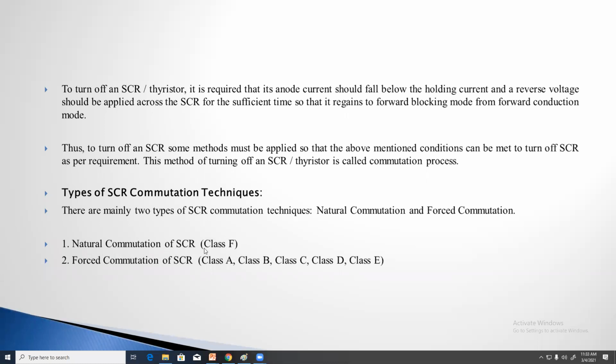The remaining, class A, class B, class C, class D and class E, come under the forced commutation of SCR.